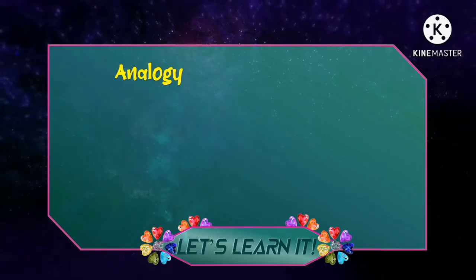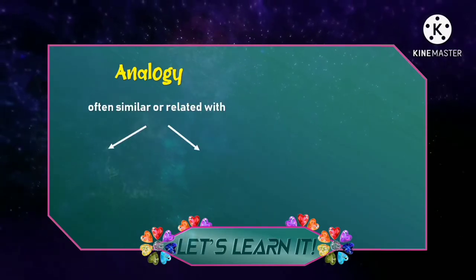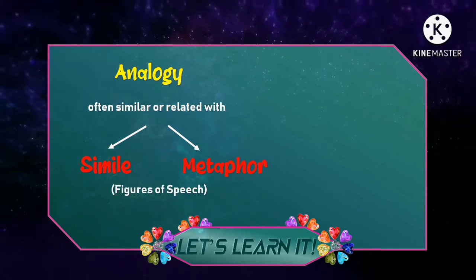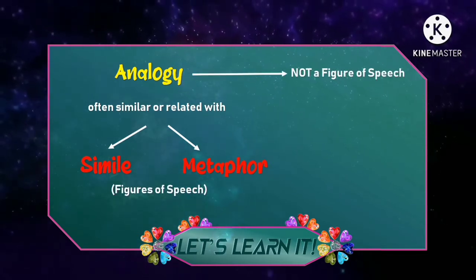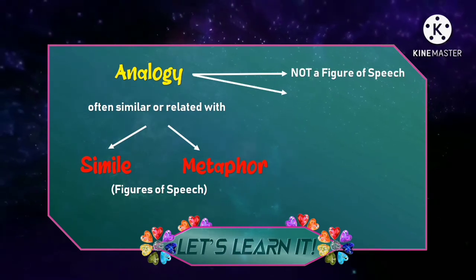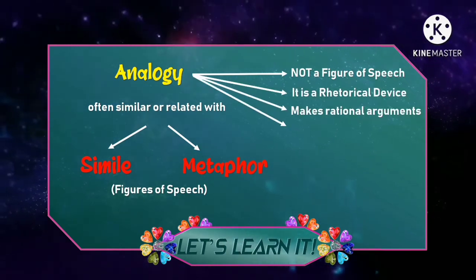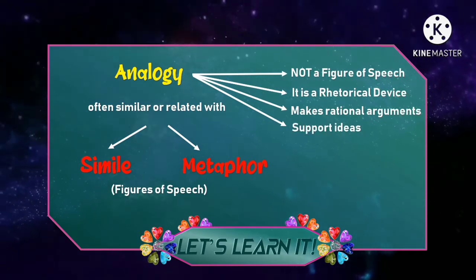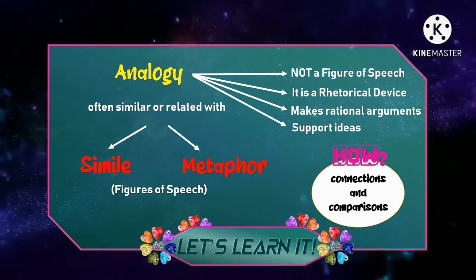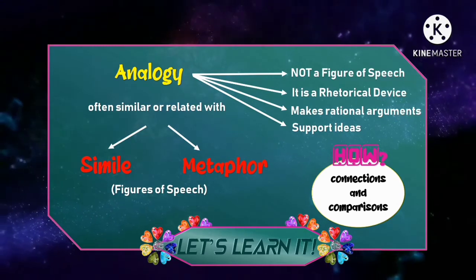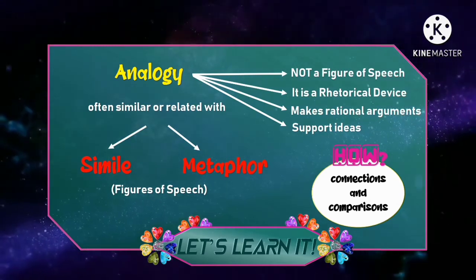Although often quite similar or related to simile and metaphor, an analogy is not a figure of speech. It is a rhetorical device used to make rational arguments and support ideas by showing connections and comparisons between unlike things.